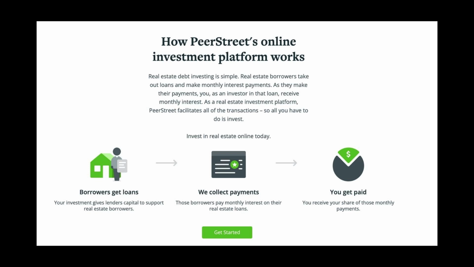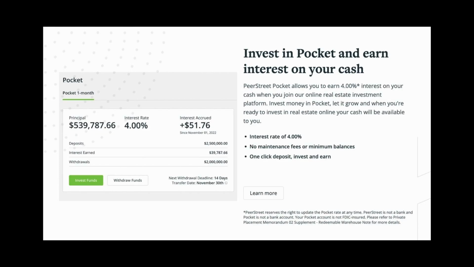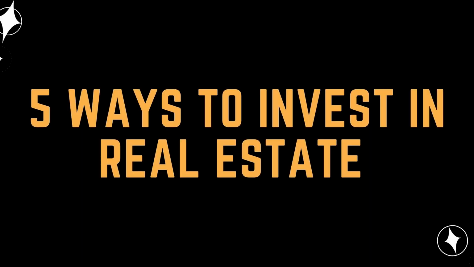On the con side, Peer Street only allows you to invest in short-term loans, so it may not be as suitable for long-term investors.